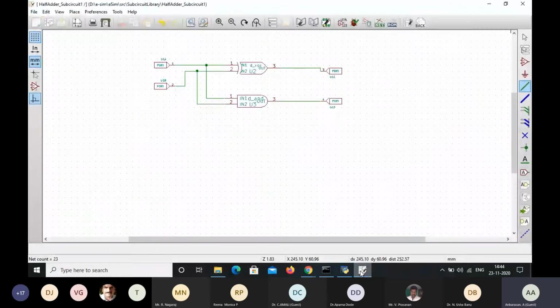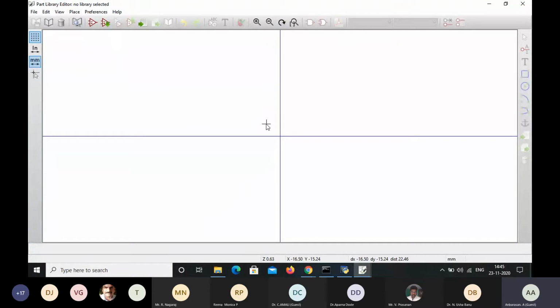Once again I'm going to open the schematic page. In this schematic page, the library browser and library editor options will be available. In this library editor, I'm going to create this subcircuit library, that is adder, as a subcircuit library. Select this library, and this page will open.